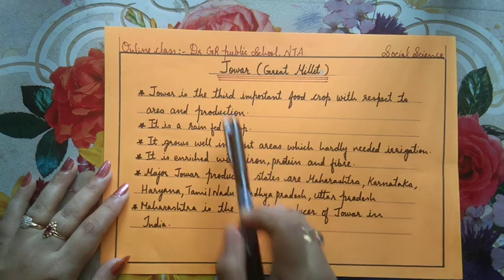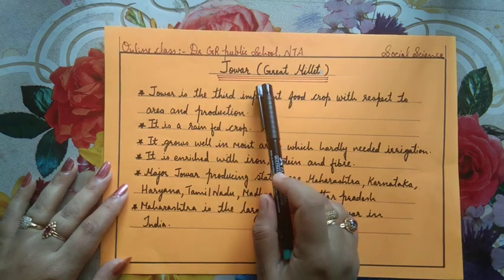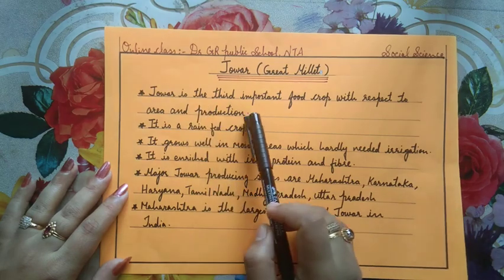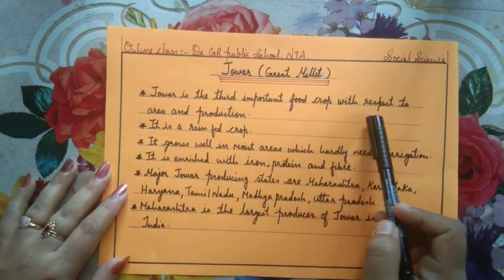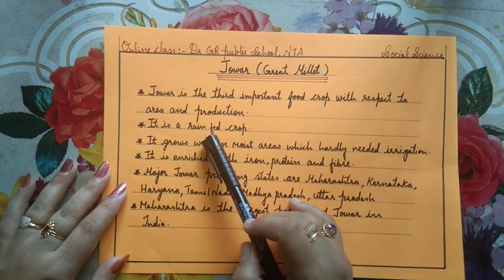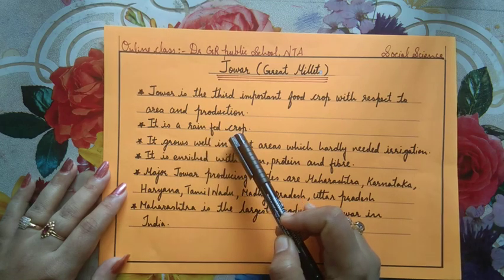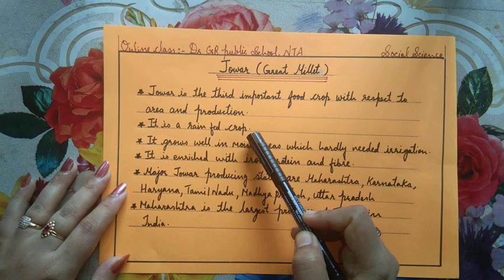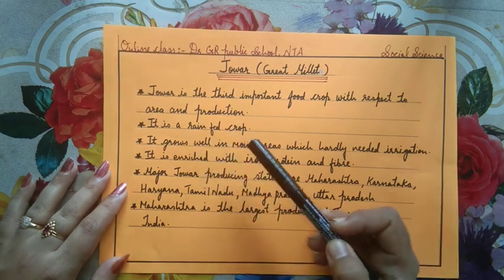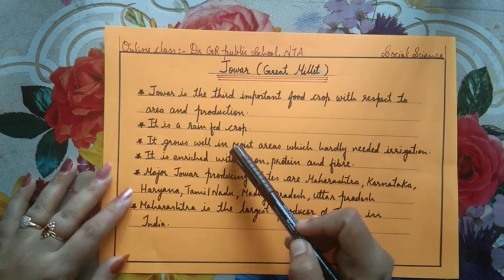So once again about jowar, otherwise known as great millet. Jowar is the third important food crop with respect to area and production. It is a rain-fed crop. That means without irrigation facilities, only with the help of rainfall, we can have a surplus production of jowar.